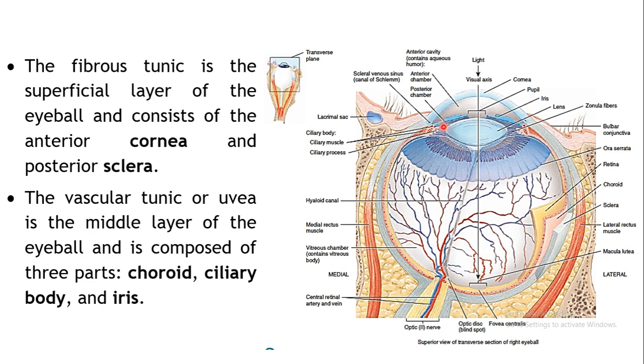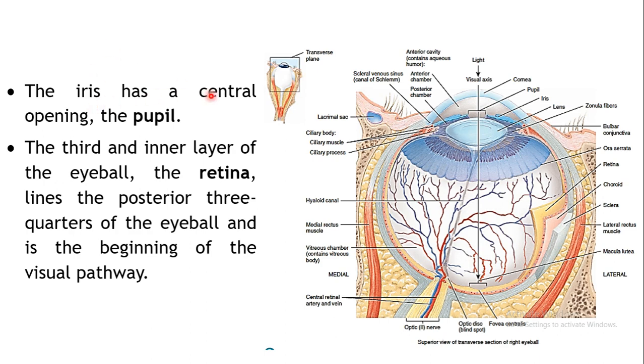The iris contains a central opening known as the pupil, through which the light passes into the eye. The pupil is flexible. The iris controls the size of the pupil to control the amount of light entering your eyes. Then the third and innermost layer of the eyeball is known as the retina.